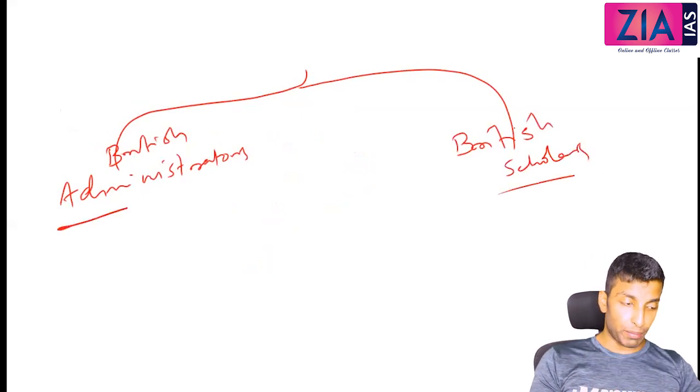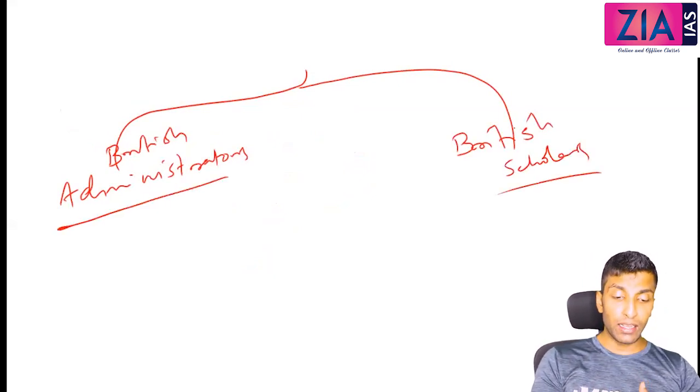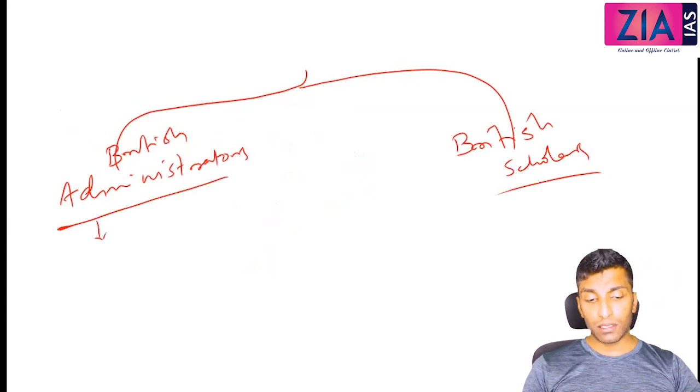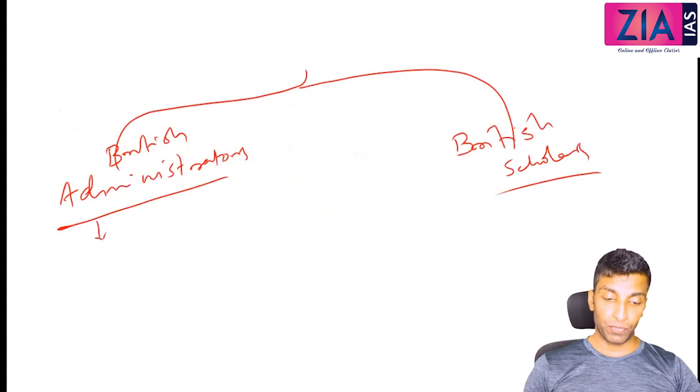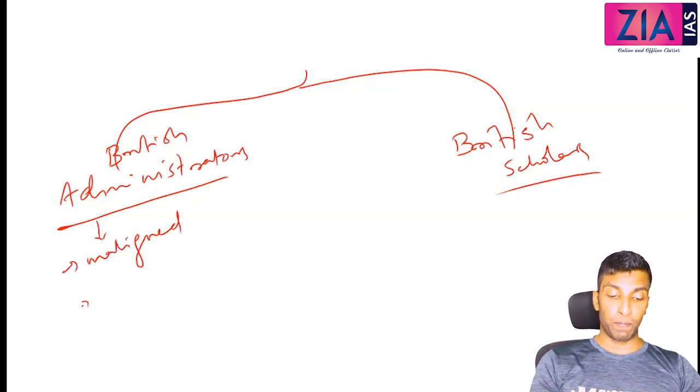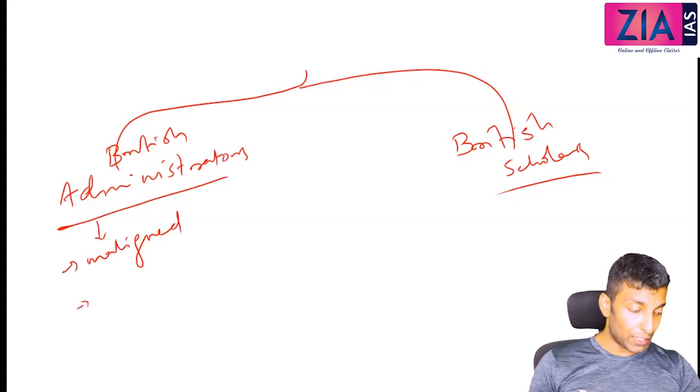So initially British administrators, they were government sponsored, so their purpose was to justify their role in India. Okay, so they totally maligned India. They highlighted only the bad aspects of India. They didn't give any respect.